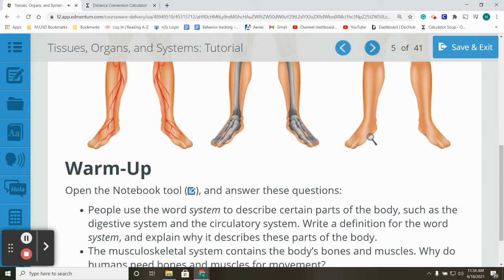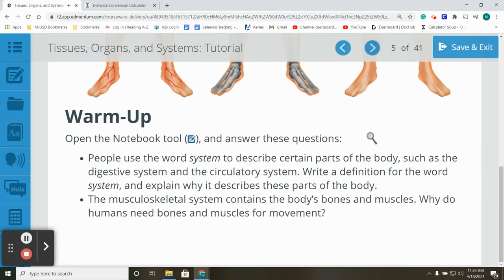Warm-up. Open the notebook tool and answer these questions. People use the word system to describe certain parts of the body, such as the digestive system and the circulatory system. Write a definition for the word system and explain why it describes these parts of the body. The musculoskeletal system contains the body's bones and muscles. Why do humans need bones and muscles for movement?